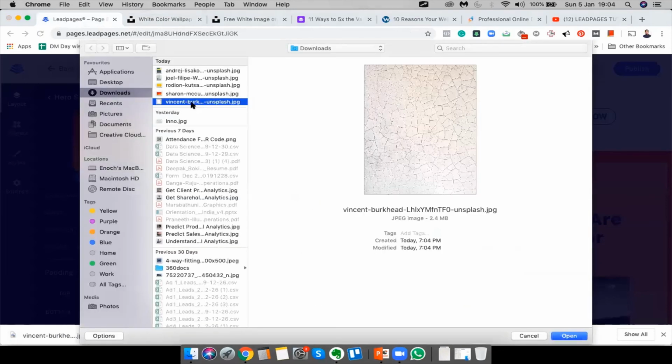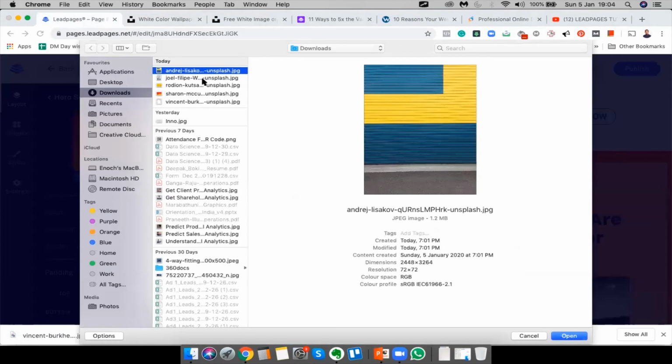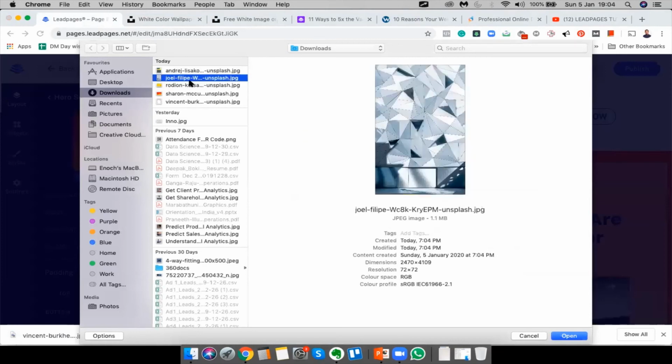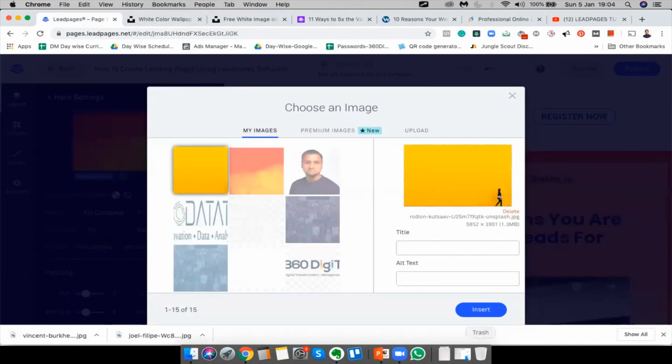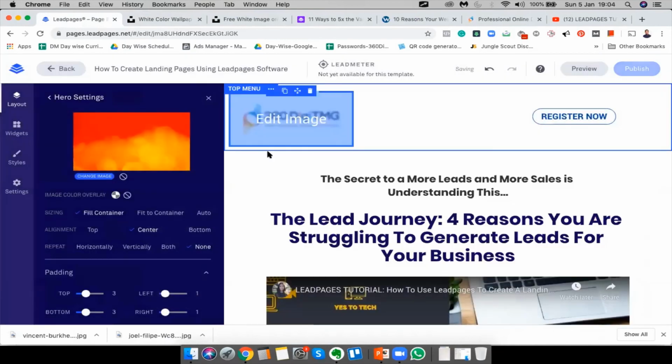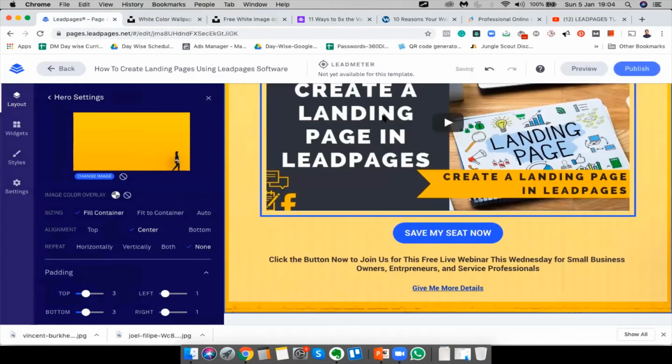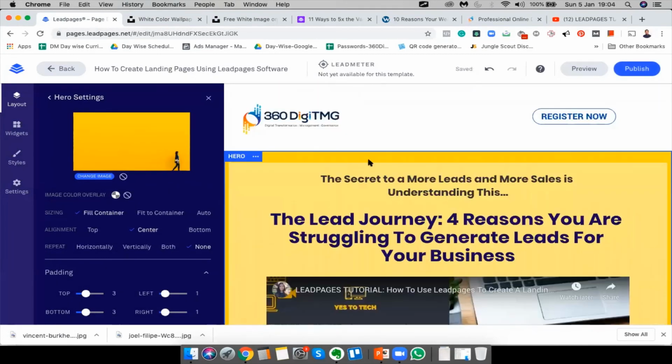What we're going to do is select all of it. Okay, tried that, it didn't look good. Why don't we try yellow ones? This isn't that bad.